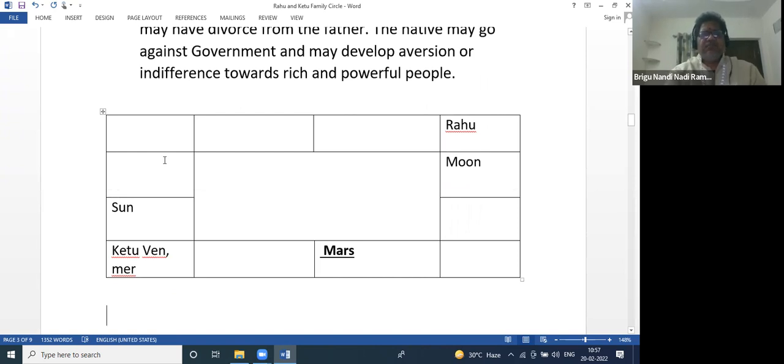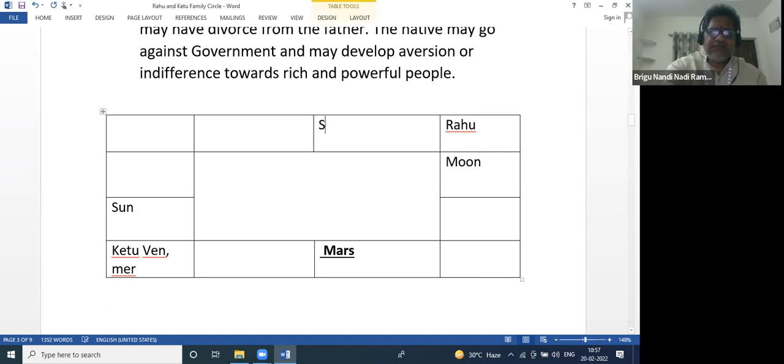So when we were discussing recently in our previous class, one horoscope I gave you, I think you remember. Sun is actually outside. Sun and Mars. And Mercury is retro.